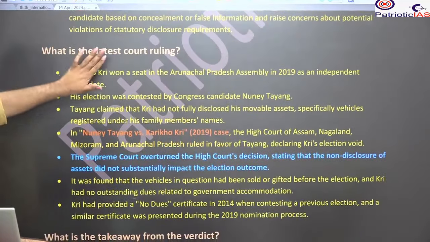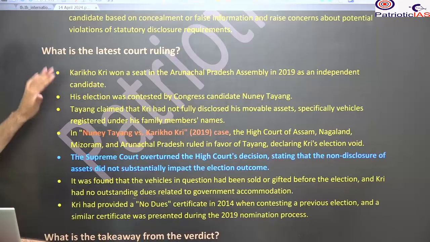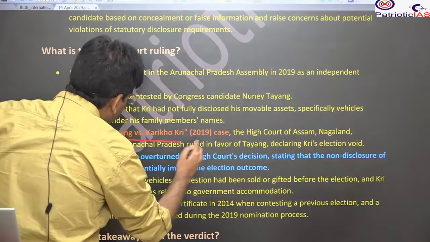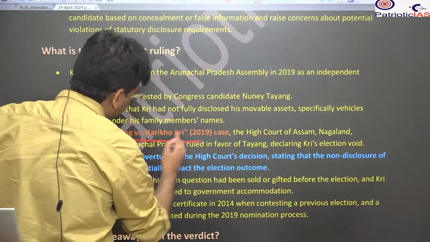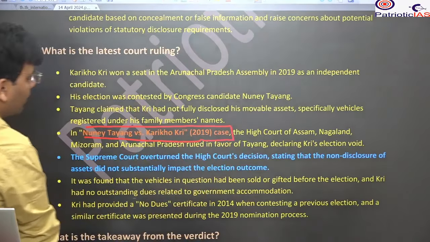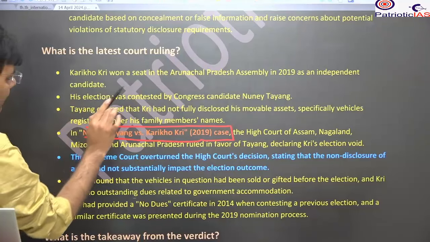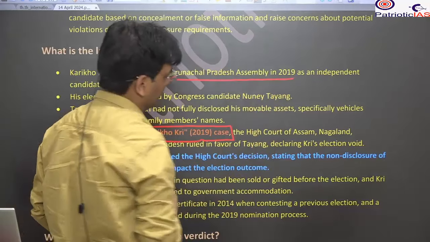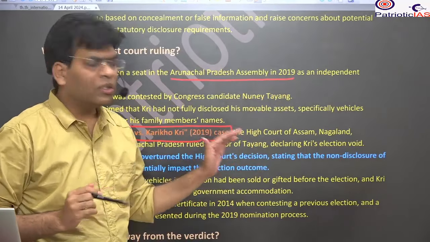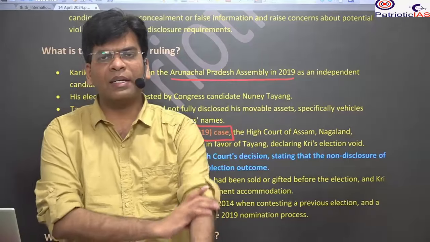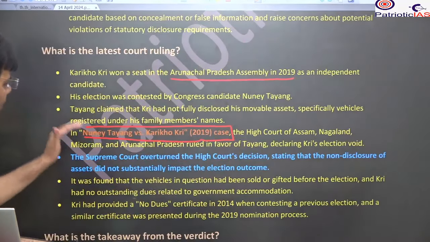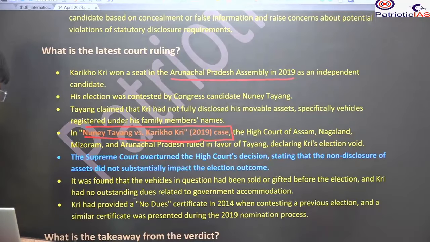What is the recent case? The recent judgment on disclosure came in the Nuney Tayang vs. Karikho Kri case. This case was filed concerning the election in Arunachal Pradesh in 2019, where the opposition Congress candidate who lost the election filed the case against the winner.